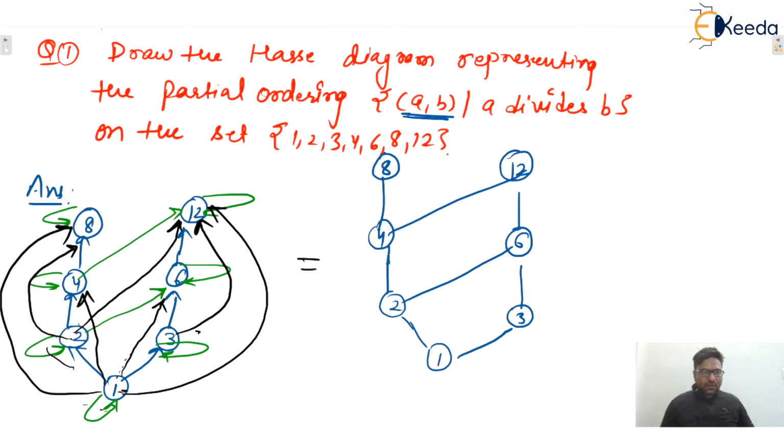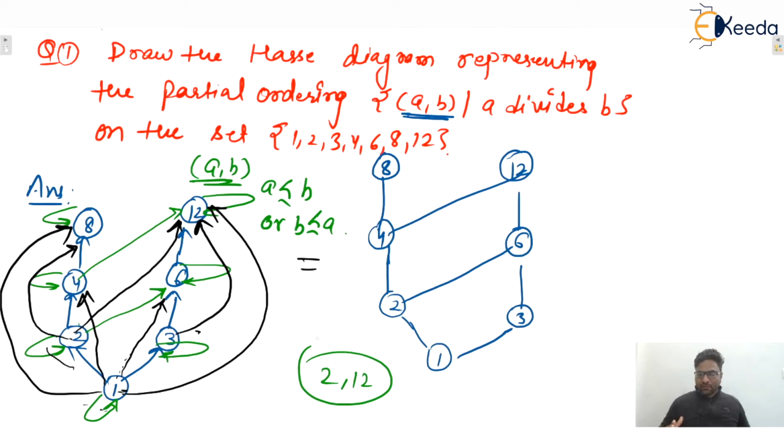Also, one more thing you can observe here. I already told you that two elements A and B are comparable if either A is related with B or B is related with A. So here we can take any path. Let us take 2 and 12. So 2 and 12 are in the one path, 1, 2, 4, 12. So guaranteed 2 will divide 12. So we can say that these are comparable. Either 2 divides 12 or 12 divides 2. If one is correct, then we can say that they are comparable.